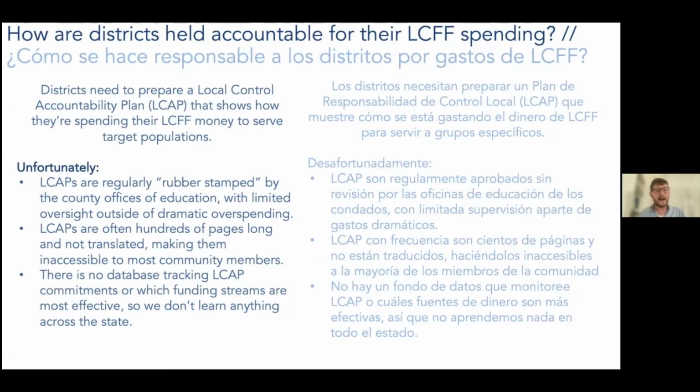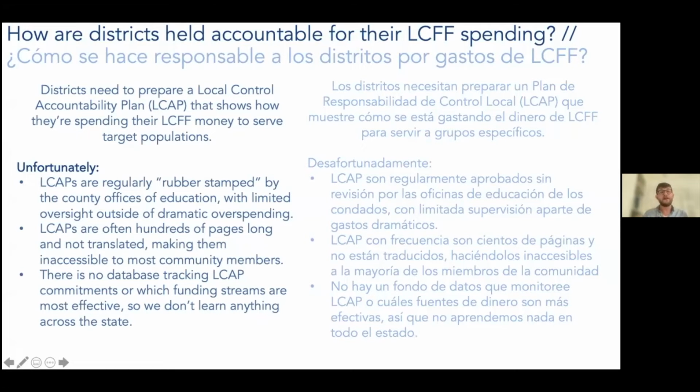And finally, LCAP is a plan. Essentially it's a document that gets prepared. It's typically prepared by folks at the district with community input. It's not a body. It's not a group of people. There are people that inform the LCAP, right? There are district committees that are specifically assembled to inform the local control and accountability plan process. So in general, the LCAP requires that the district engage community members.